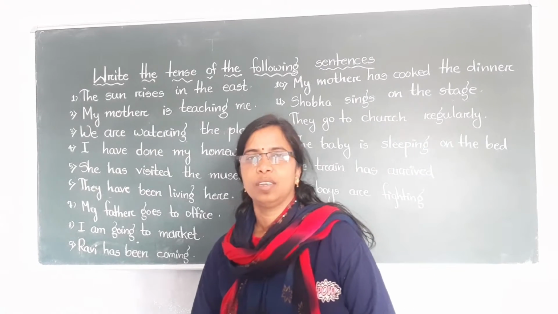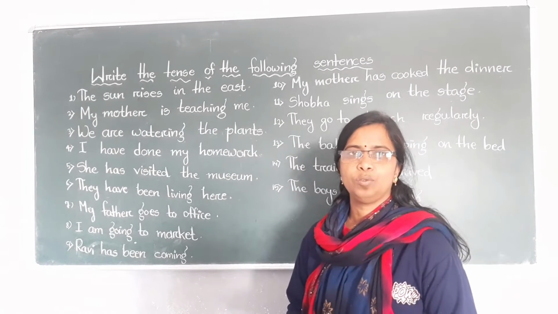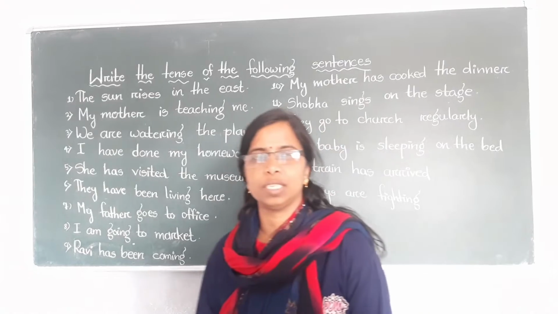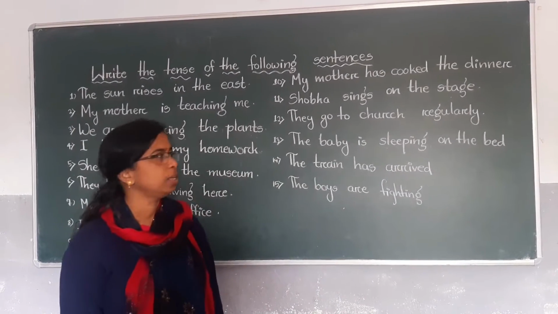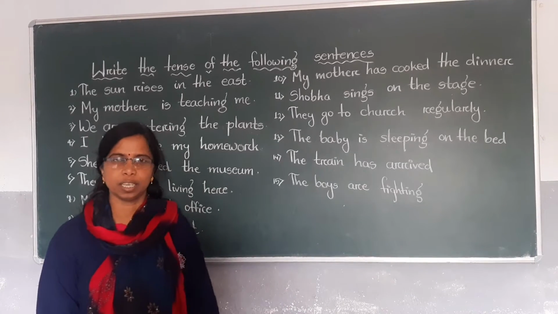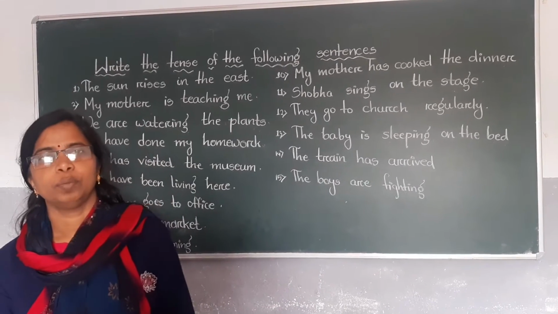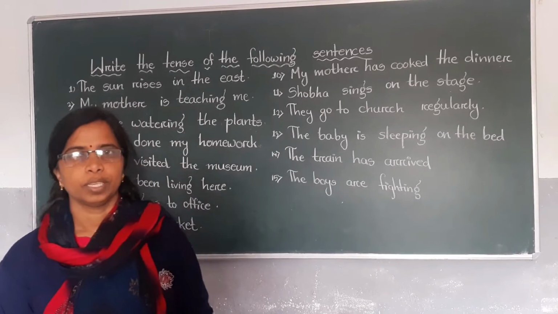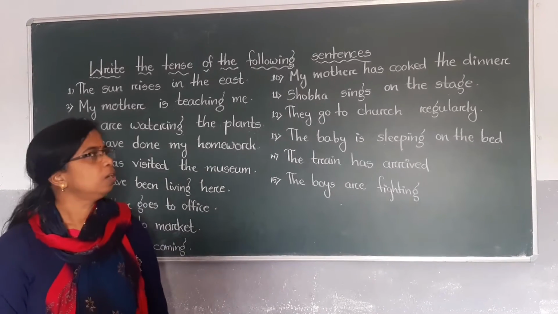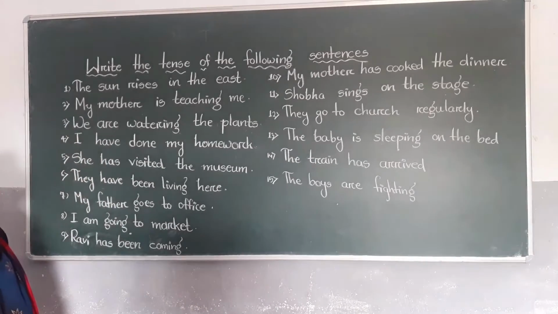Friends, yesterday I taught you tense. There are two types of tense, present tense and past tense. Already I explained present tense. Each tense has four forms: simple present, present continuous, present perfect, present perfect continuous. Today I am giving some exercises.